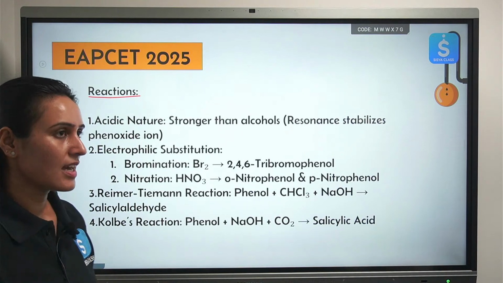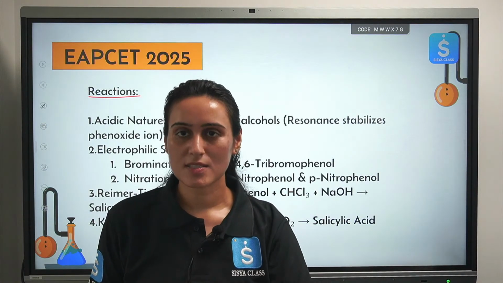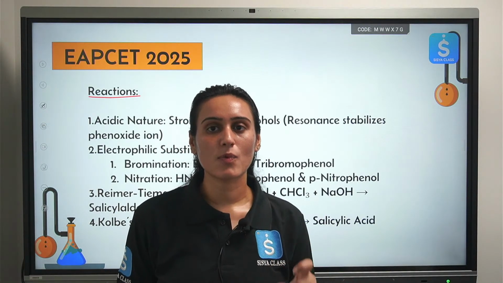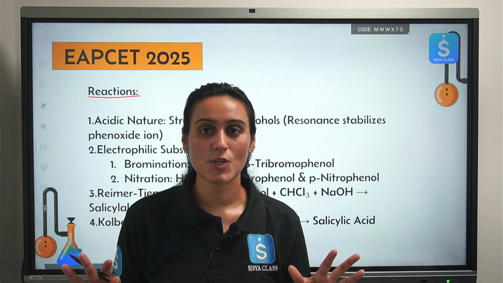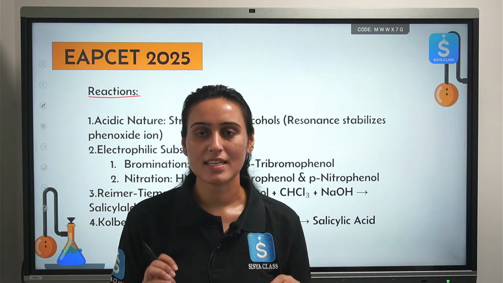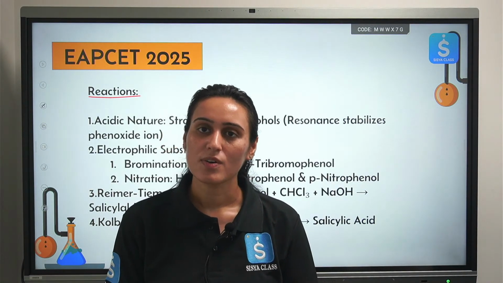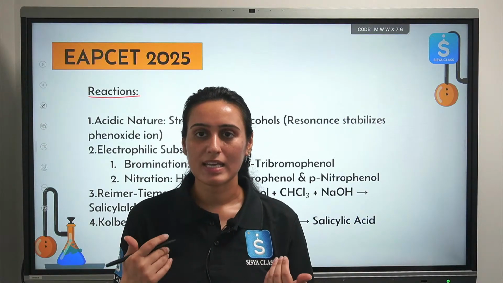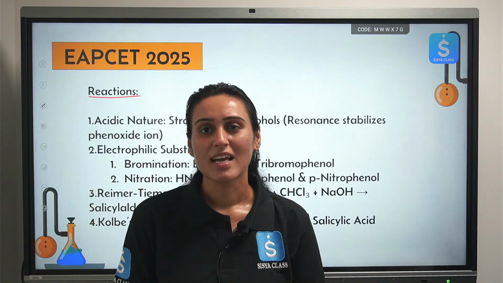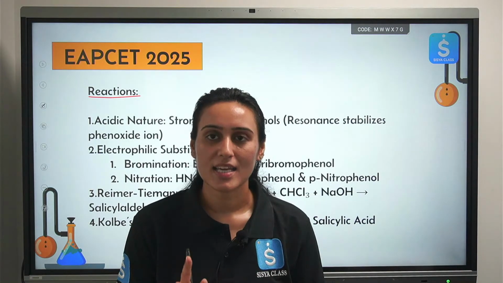What about the reactions? If you compare the acidic nature of alcohols and phenols, such questions are also asked. Which one is more acidic? So in case of phenols, your oxide group is directly linked with a benzene ring. That can show resonance. In case of alcohols, it will be attached to some alkyl group. How do we compare the acidic nature of different groups? We talk about the stability of anion we have formed. So how do we compare the stability of anion? If electron withdrawing groups are attached to it, it will stabilize your anion and it will increase your acidity. If some electron donating group is attached to it, it will destabilize your anion and decrease your acidity.